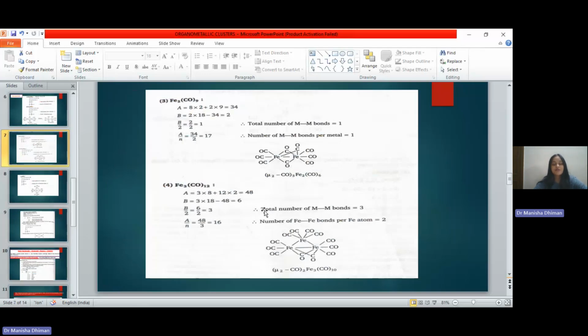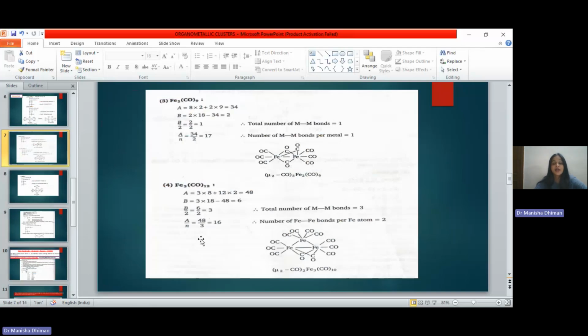Next step is calculation of B. B comes out to be 6 and when we divide B by 2 we get 3. So the total number of bonds comes out to be 3. So we say that there are 3 metal-metal bonds present in our compound.